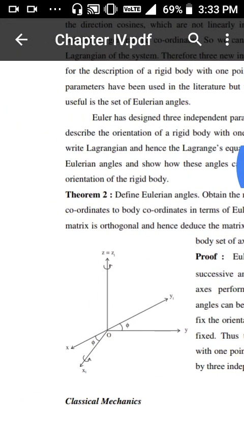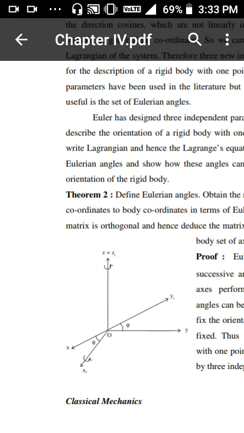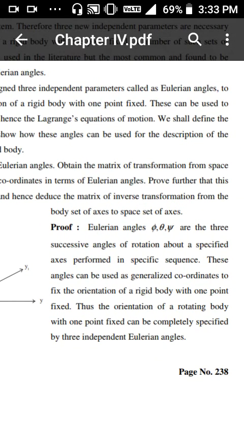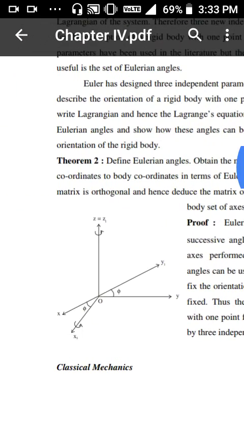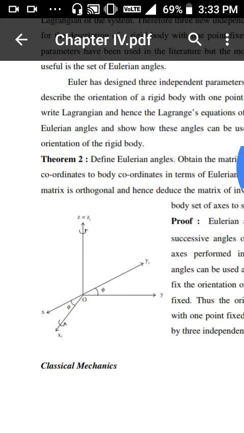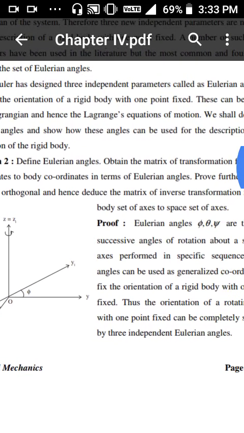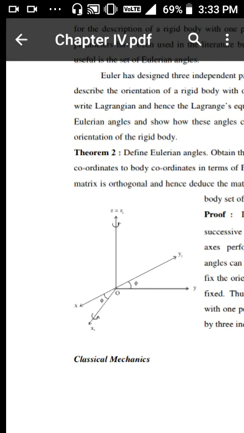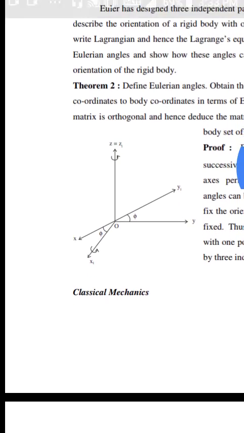This can be used to write the Lagrangian and hence Lagrange's equation of motion. We shall define the Eulerian angles and show how these angles can be used for the description of the orientation of the rigid body.